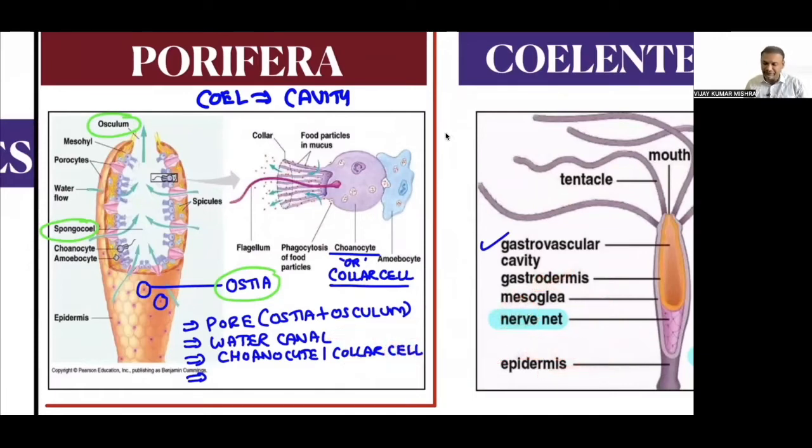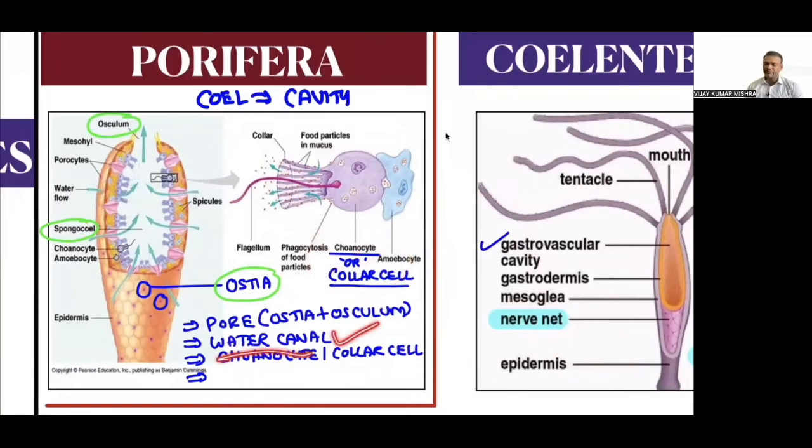Other than this, there is a very special cell present, which is called the choanocyte. It is also called a collar cell. This cell is associated with the amoebocyte that helps in digestion of the food. So the choanocyte or collar cell is a star property of Porifera.